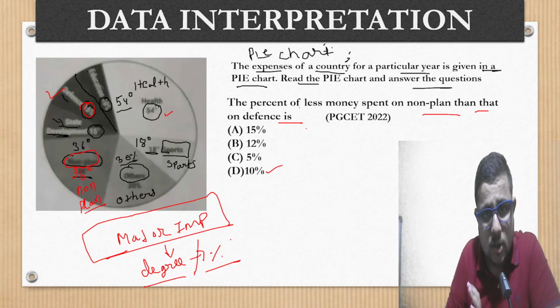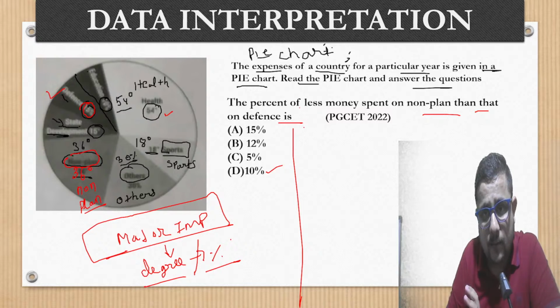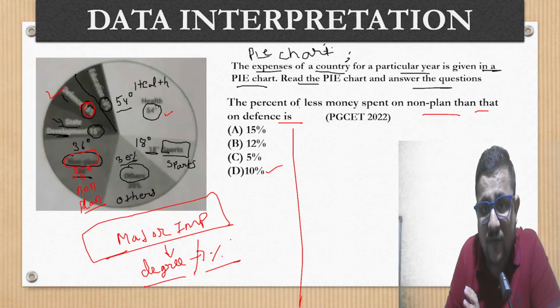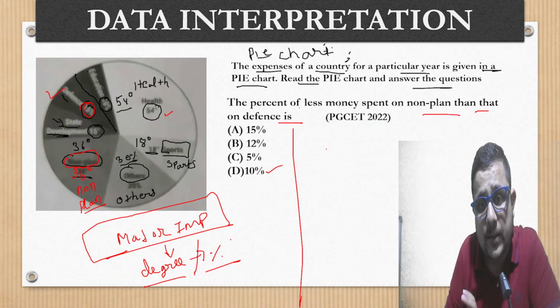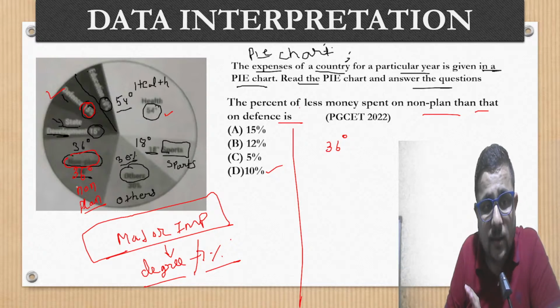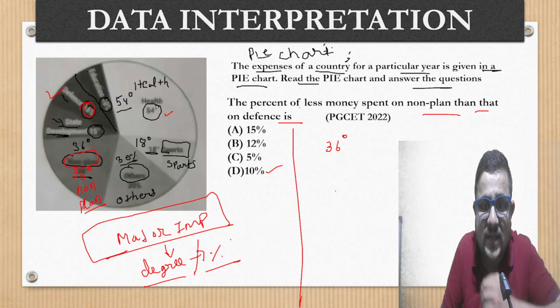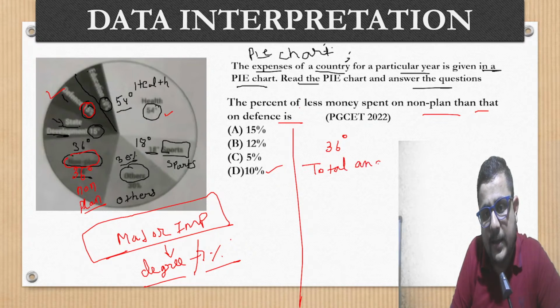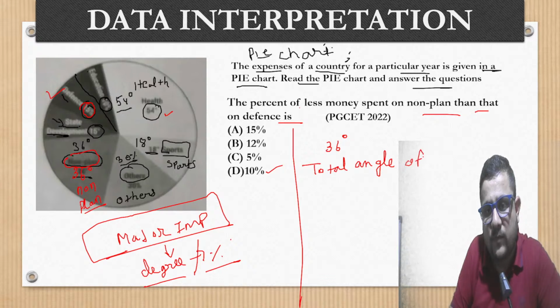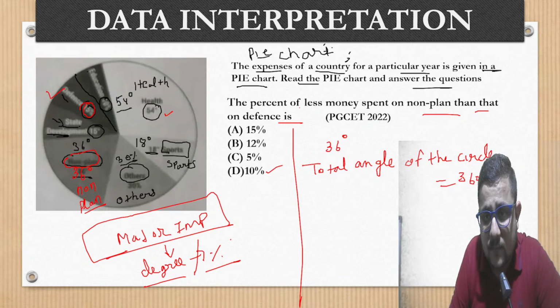Clear? So now what to do? Just make it done. The percentage of less money spent on non-plan. So non-plan, how much money? Total 36 degree, right? And total expense, if I talk about the circle, a complete angle of the circle or a pie chart is equal to what? 360 degree.